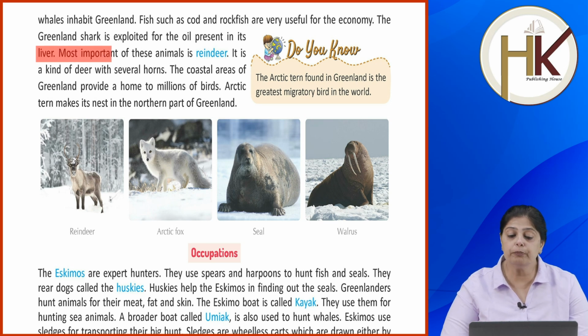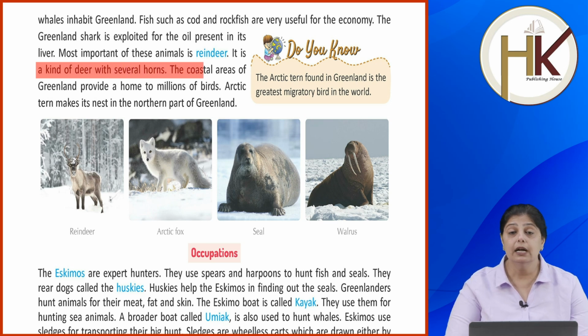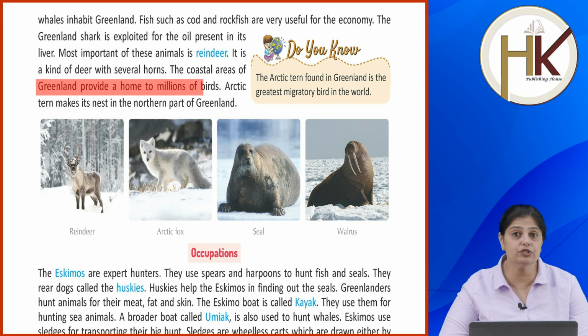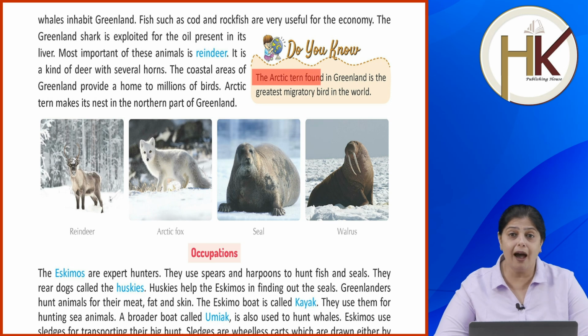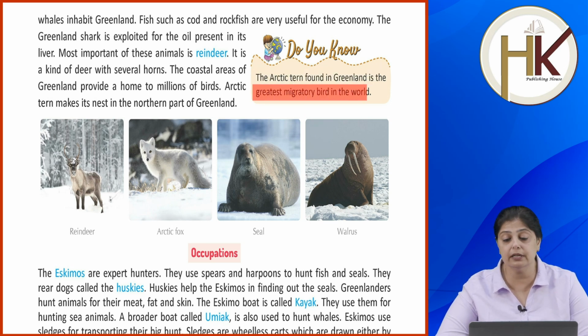All right, now. Most important of these animals is the reindeer. It is a kind of deer with several horns. The coastal areas of Greenland provide a home to millions of birds. Arctic tern makes its nest in the northern part of Greenland. Now, do you know, the Arctic tern found in Greenland is the greatest migratory bird in the world.